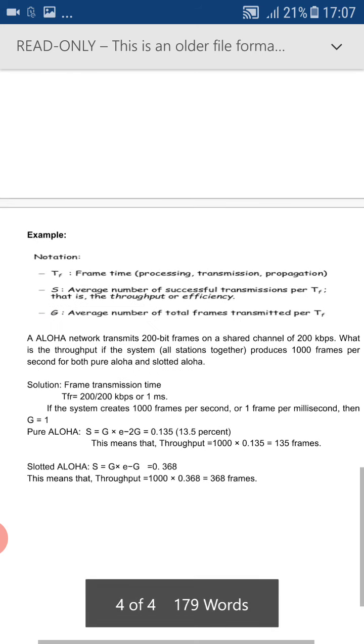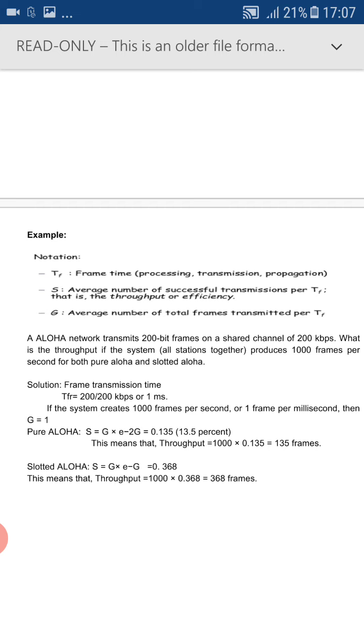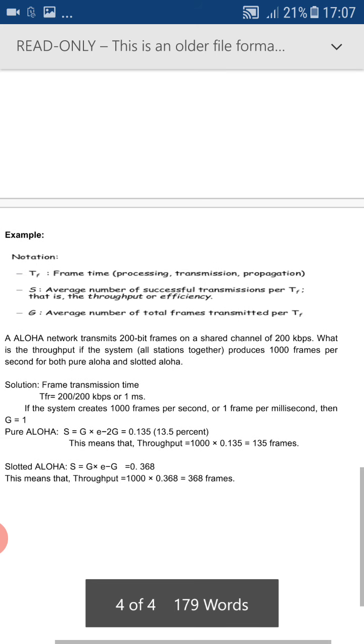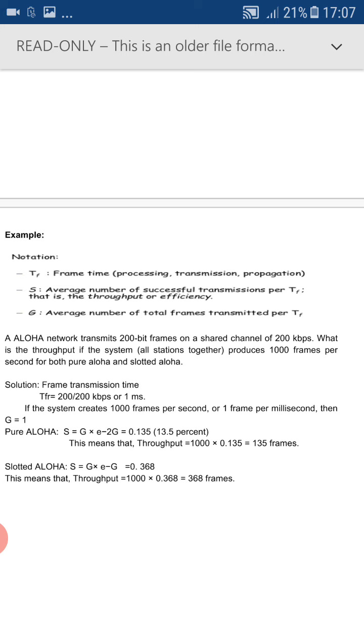Here you have the problem. An Aloha network transmits 200 bit frames on a shared medium of 200 kbps. So they have given the capacity of the channel as 200 kilobits per second, and the size of the frame is 200 bits.